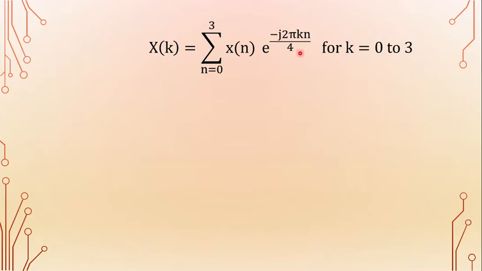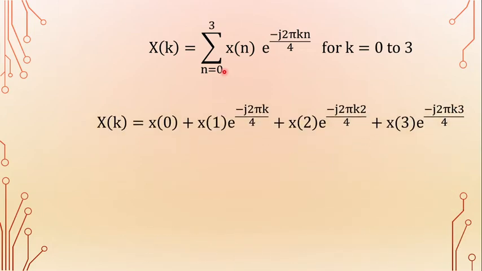So in this summation, first substitute different values of small n. That are small n is equal to 0, small n is equal to 1, small n is equal to 2, and small n is equal to 3. So we get some expression. First substitute n is equal to 0, x of 0 into e power minus j 2 pi k into 0 by 4, e power minus 0.